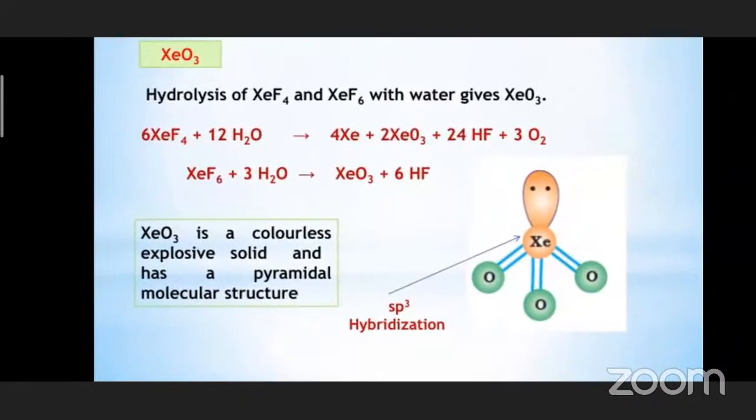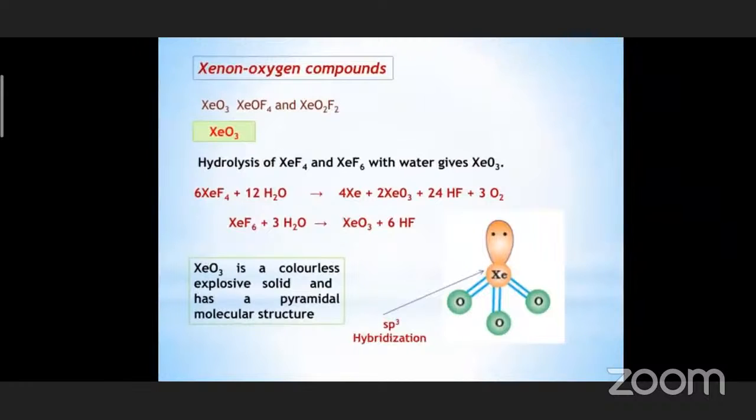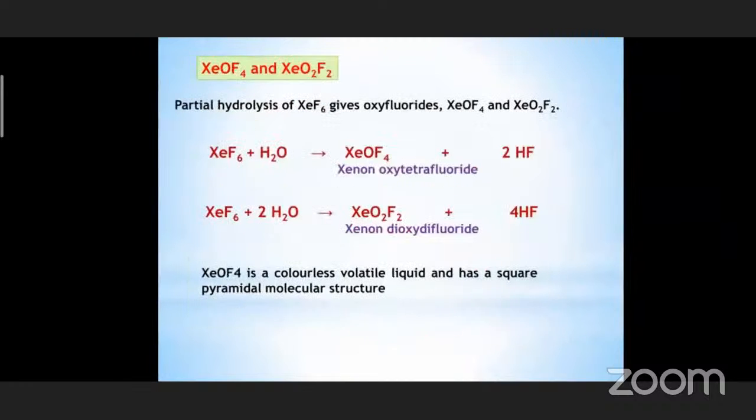And see XeOF4 and XeO2F2. So here one thing I would like to say is, generally oxygen will have a negative oxidation state, but only when it combines with fluorine will it have a positive oxidation state. That you need to know.